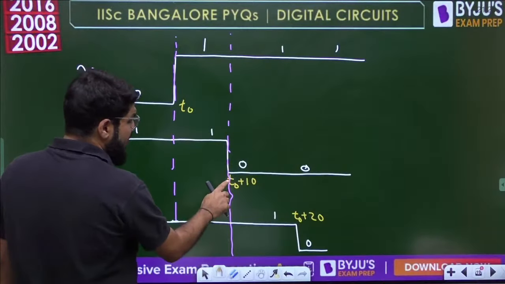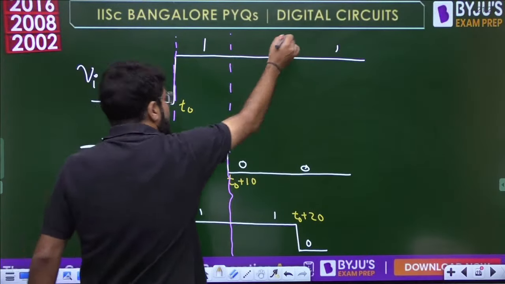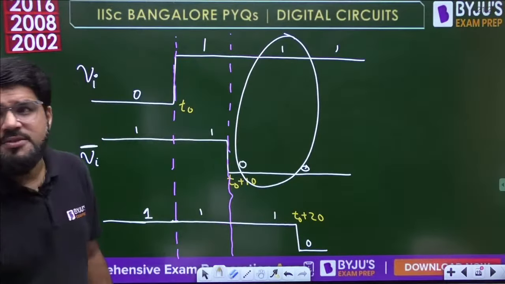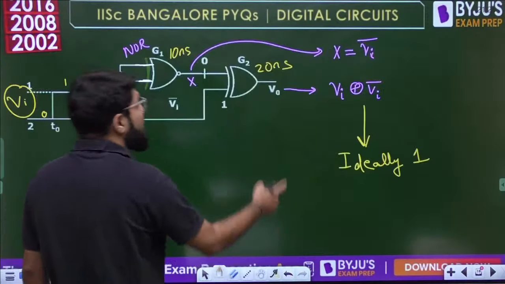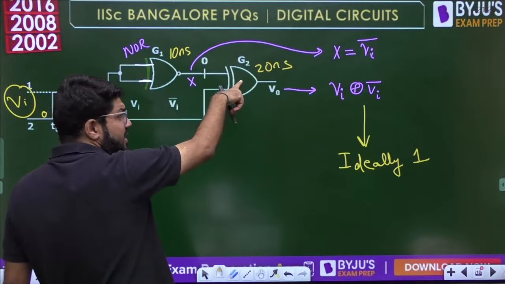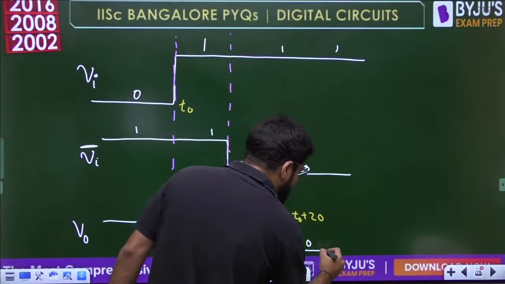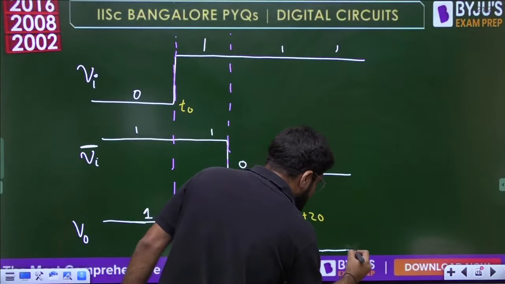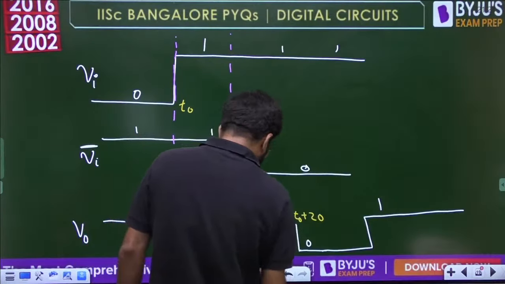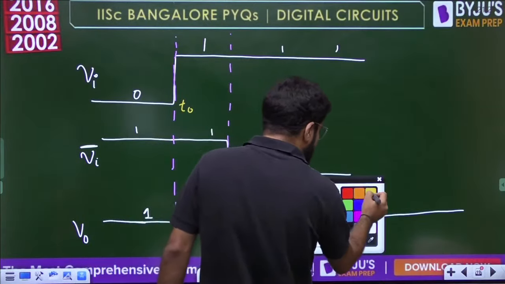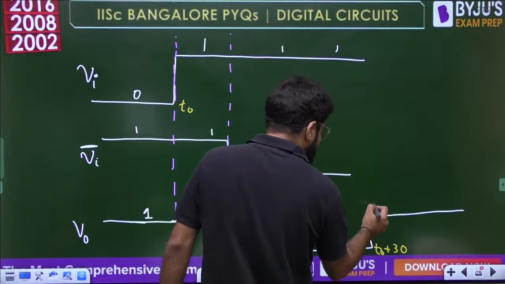Okay, now look into that. At T0 plus 10, again the VI bar becomes 0, but VI is 1. So here again both are different. 1 and 0 means both are different, and if both are different, the output will again become high, but after a delay of 20 nanoseconds, because there is a delay of the XOR gate given. So T0 plus 10 plus 20, it's going to be T0 plus 30. It will again become high. So when does the output again become high? At T0 plus 30, the output again becomes high.